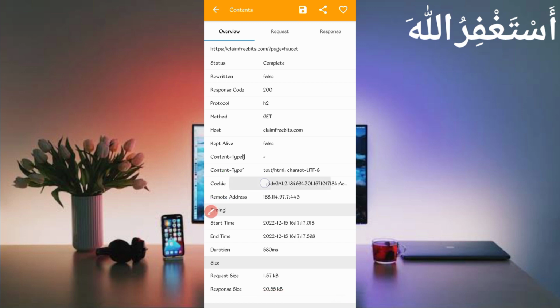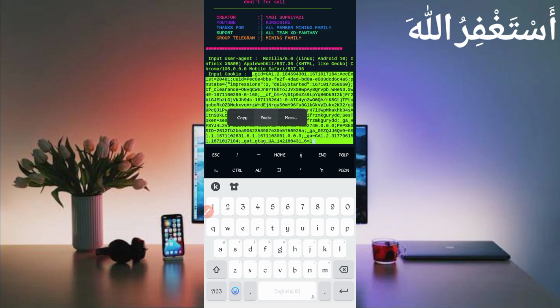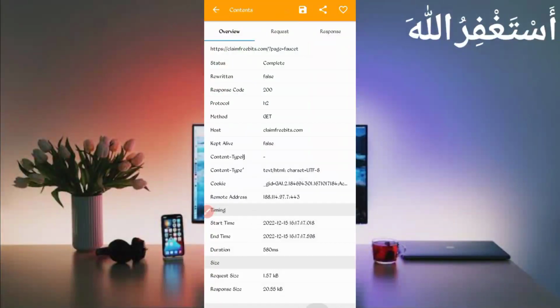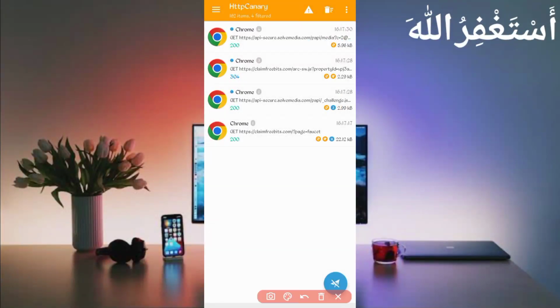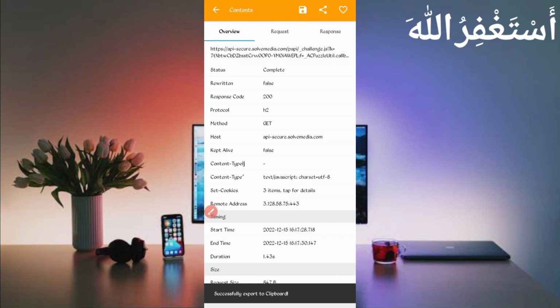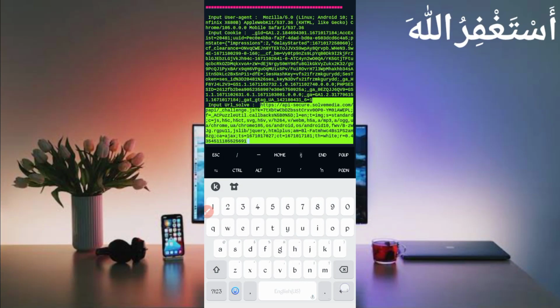Long press on the cookies, copy them, go back to Termux, paste your cookies and press enter. Now we need the URL solve media, so go back to Canary, again back. Here you can see URL solve media API challenges. Open that file, long press on the URL, copy it, go back to Termux, paste your URL, then just press enter.